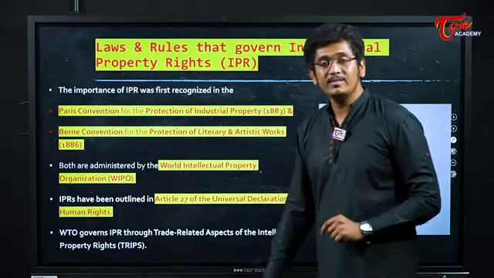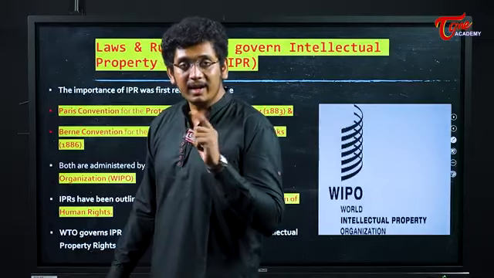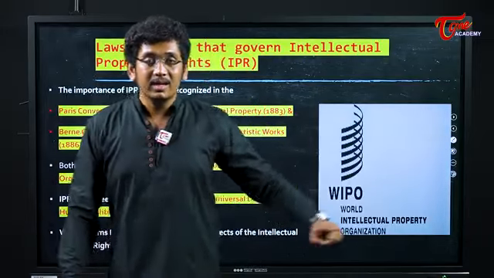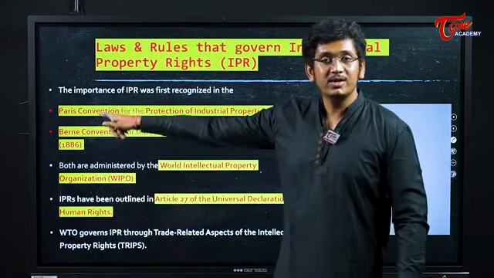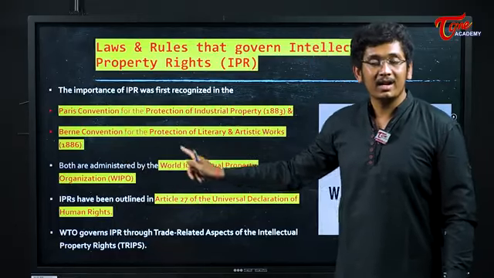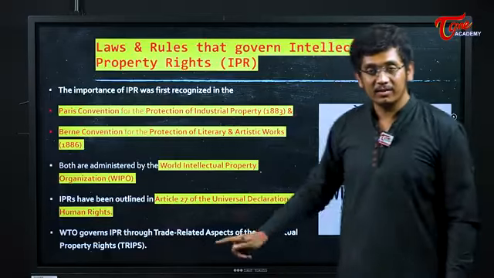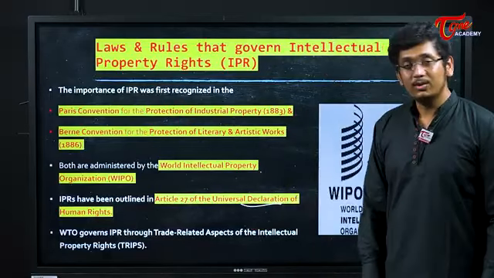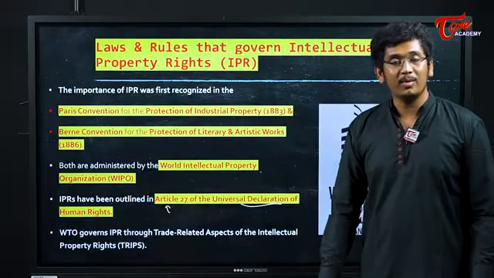Because tomorrow if your MCQ asks which of the following laws deal with intellectual property rights, you have to know there is an organization called the World Intellectual Property Organization which looks into the Paris Convention on Industrial property and the Berne Convention on Literary and Artistic Works. There is also the Universal Declaration of Human Rights, in which Article 27 looks into intellectual property rights.